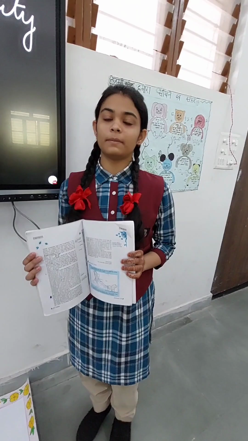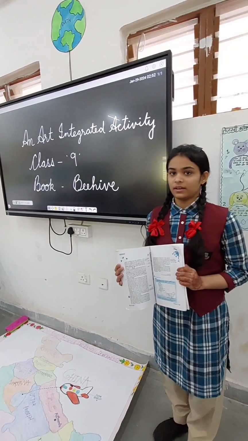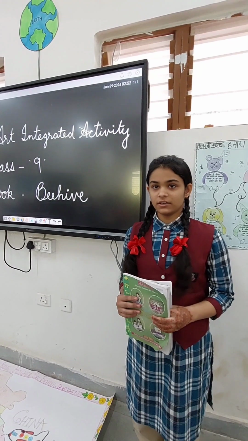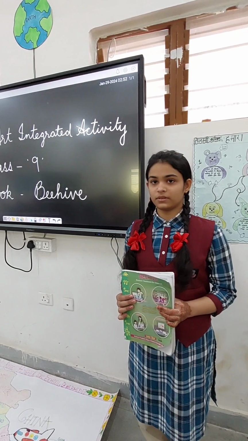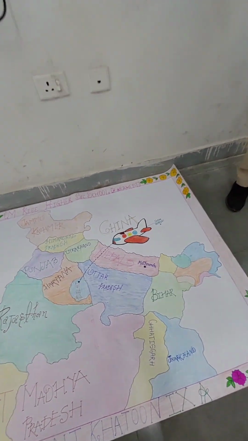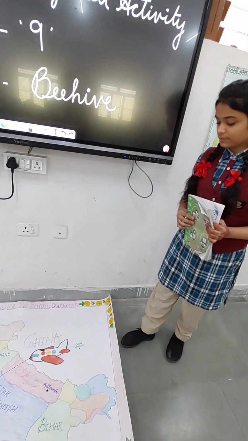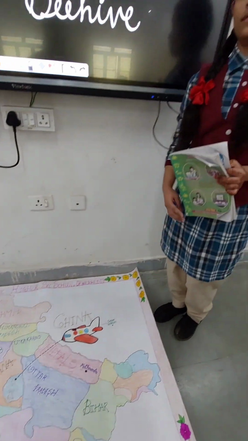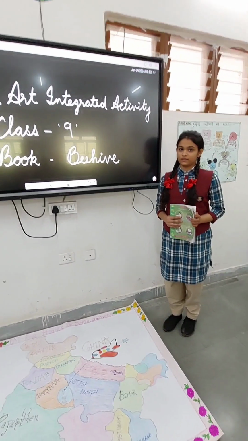So, what's your name, beta? My name is Redma Khatun and I am from class 9A, CM Rai School, Barkhedi School. Okay, what have you done here? I do a map activity from China to Delhi. Okay, which route have you chosen? I chose Airways. Okay, so from where will you start your journey? I start my journey from China to Delhi. Okay, so you will take your flight from China airport. Yes, ma'am. Directly. Okay, and from China you will directly land in New Delhi.